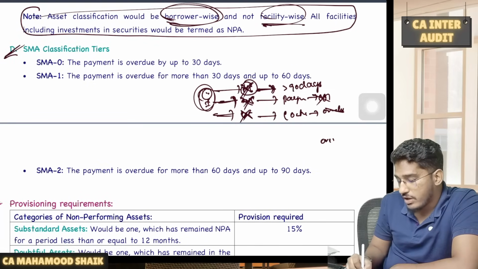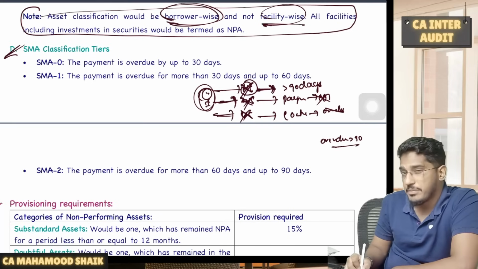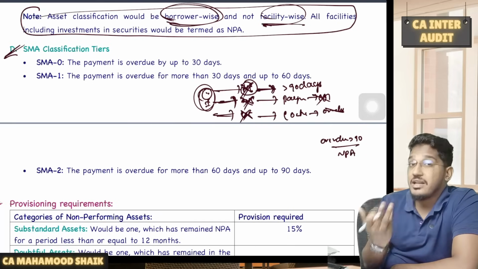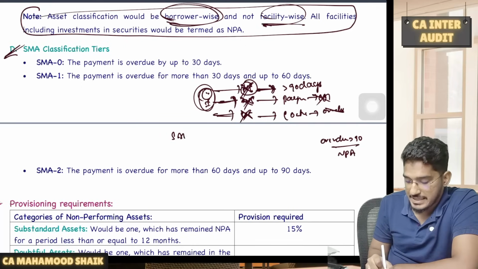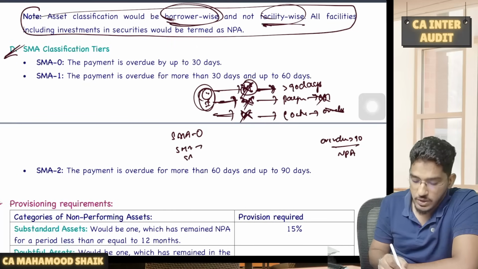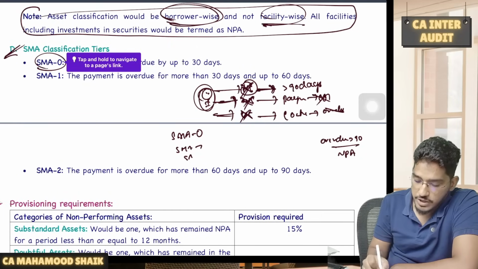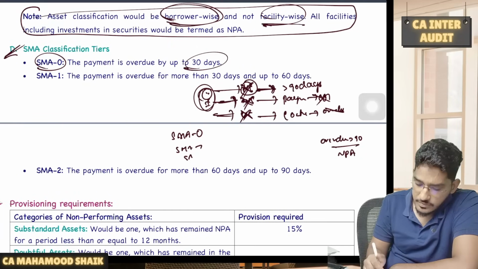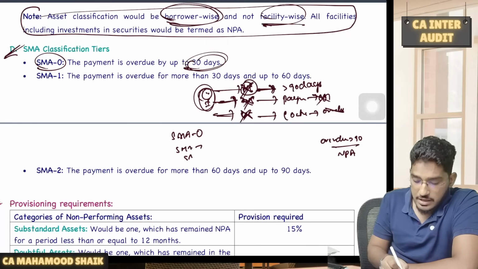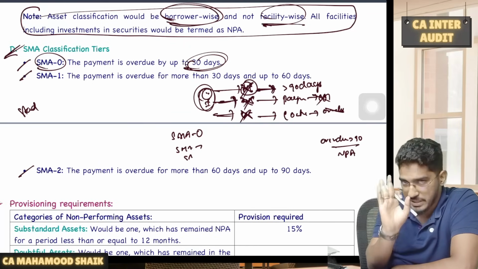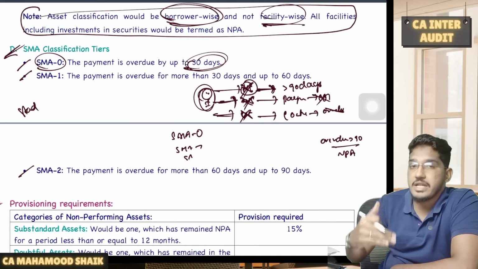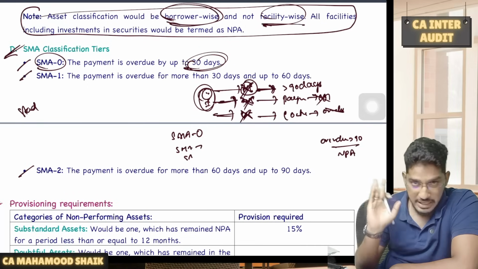Generally, when an account remains overdue for more than 90 days, then it will become NPA, right? Sometimes, for early identification of NPAs, banks will follow one more classification, which we call SMA. SMA also has three categories: SMA 0, SMA 1, SMA 2. SMA 0 are those accounts which are overdue only up to 30 days. They are standard only. All these SMA 0, SMA 1, SMA 2 are under standard category only. They have not yet become NPA. These are just early warning signals of those accounts which can become NPA.